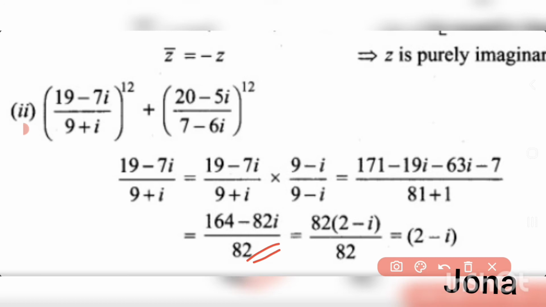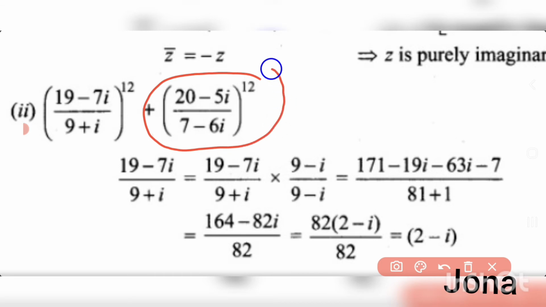If we take 82 as common factor, that is 82 of (2 − i) divided by 82. You can cancel these two. So 2 − i is here. So the value of (19 − 7i)/(9 + i) is 2 − i. Then we want to find the value of the second term here. That second term is nothing but ((20 − 5i)/(7 − 6i))^12 here.